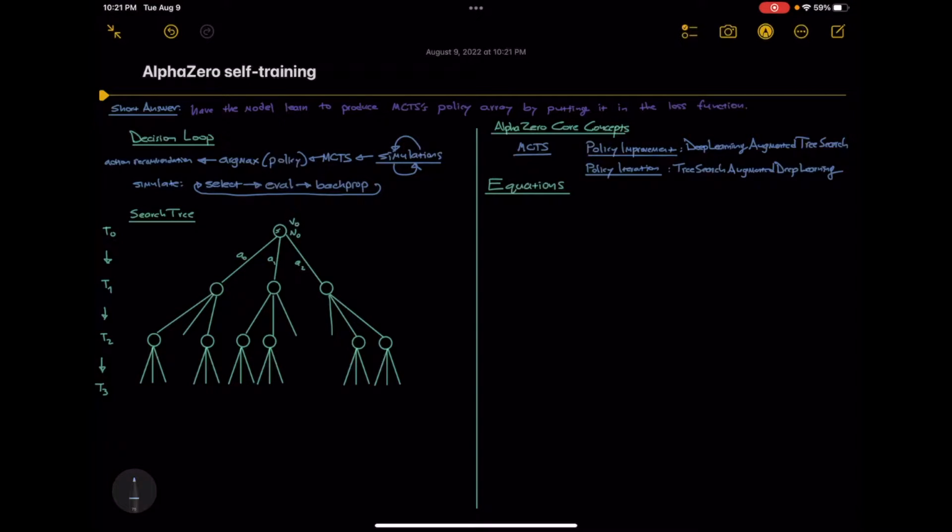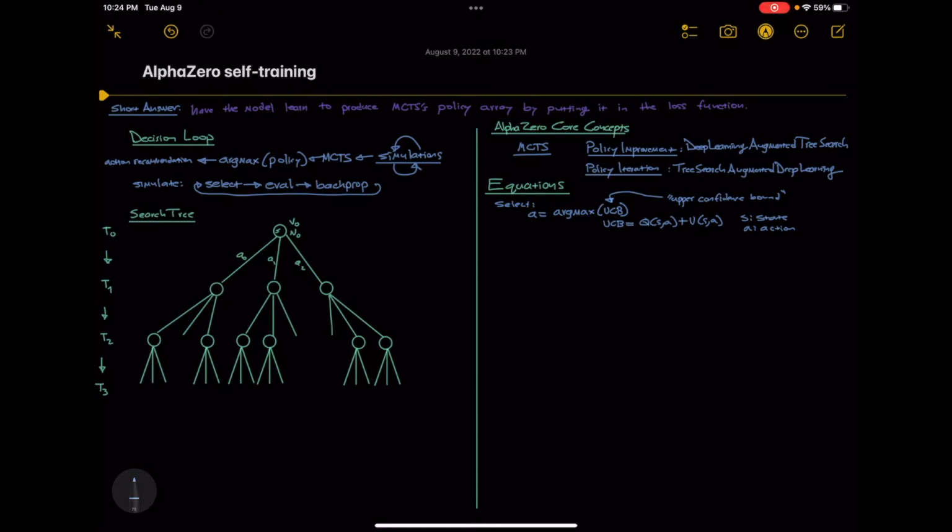MCTS will do that for the number of simulations specified, and the result is a policy array consisting of the number of times each of the root node's potential actions were visited. The root node is the game's current state. Now is a good time to take a look at our selection equations. Every time MCTS gets to a node, it has to pick a potential action. It does that by running an argmax on an upper confidence bound array, UCB, which looks at the node's state S and actions A. UCB is a sum of Q and U.